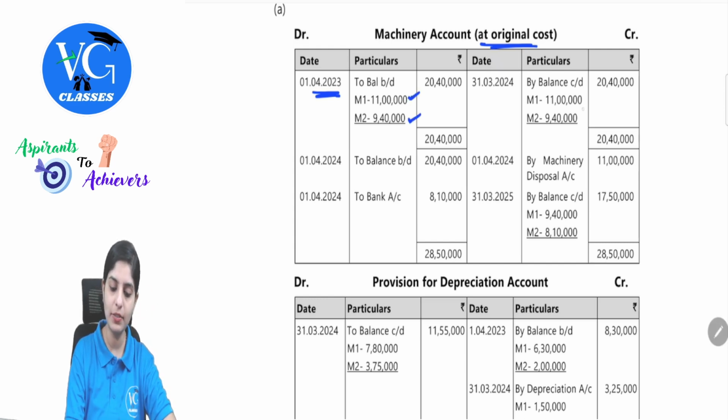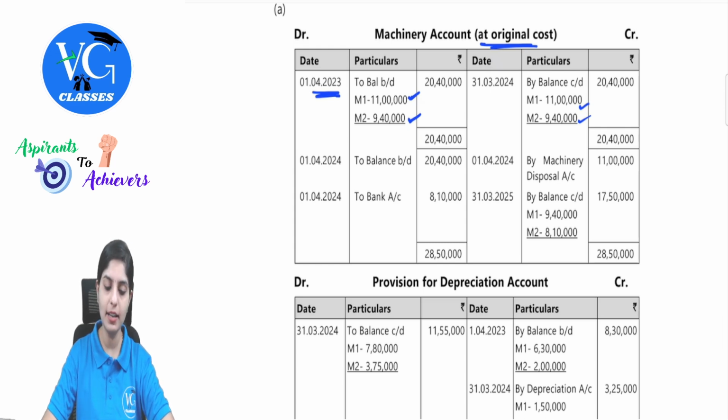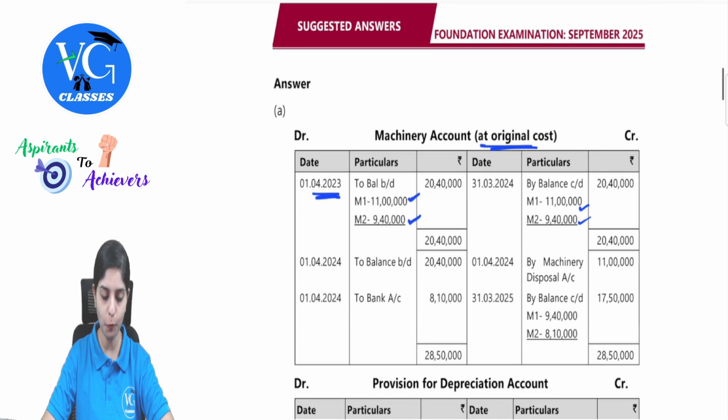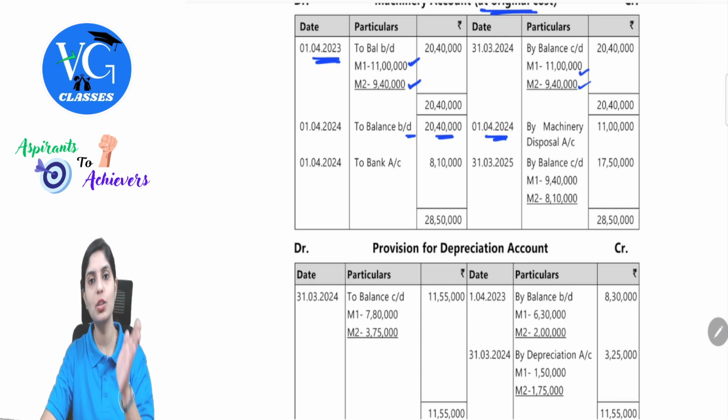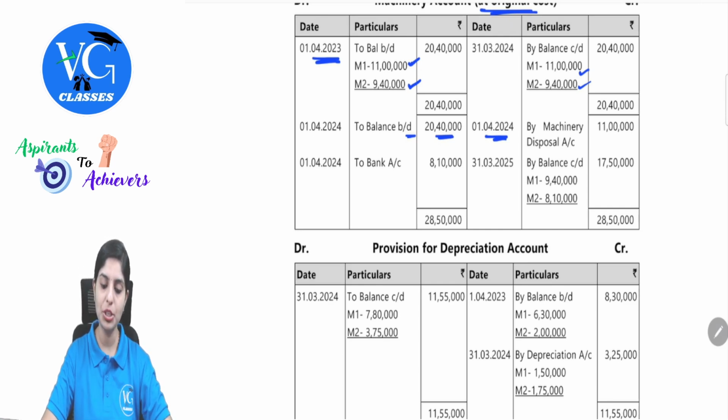As on the year end, it will again get closed at the same balances because there is an auction which is happening on 1st April 2024. So next, 1st April 2024, you will bring down the balance, that is 20 lakh 40,000, and as we saw, this was getting auctioned. So when machine number 1 was getting auctioned, the sale will not be reflected in the machinery account.